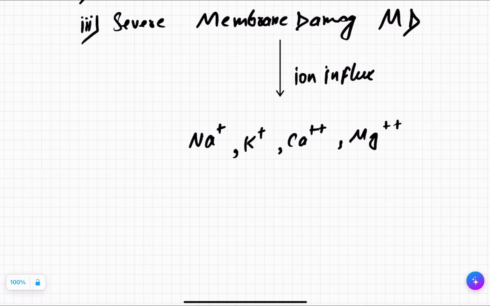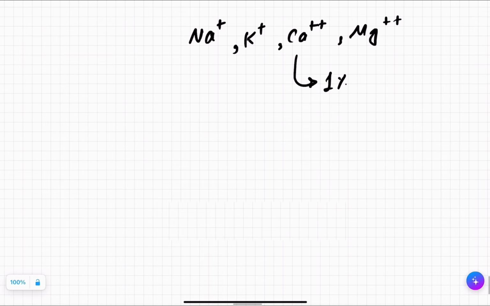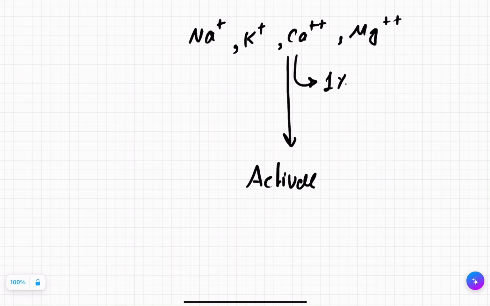Normally, for example, magnesium helps in translation, it binds with the smaller subunit. Calcium, on the other hand, is very dangerous for the cell, because normally only 1% of the calcium stays inside the cell, while the rest stays outside. Why? Because calcium activates enzymes.